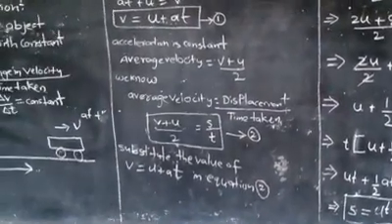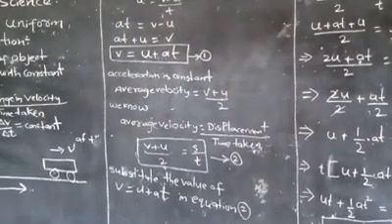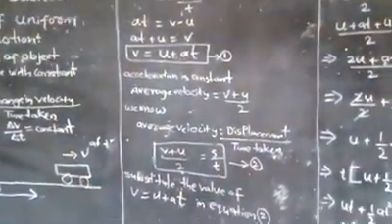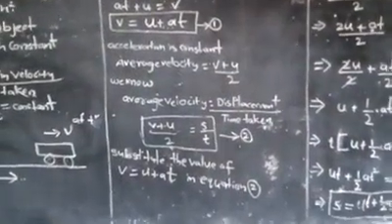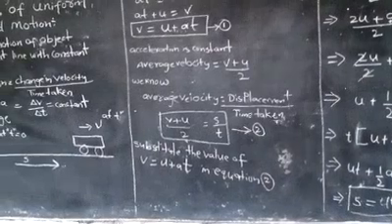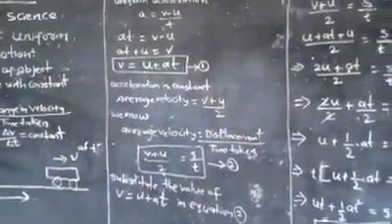Next, substitute the value from equation 1. What is the value of v? v = u + at. We have to substitute this in equation 2.